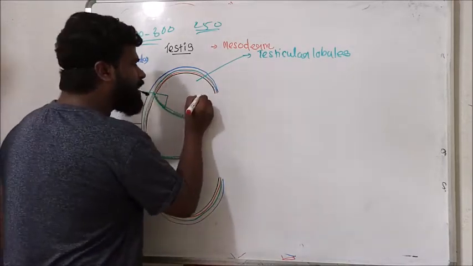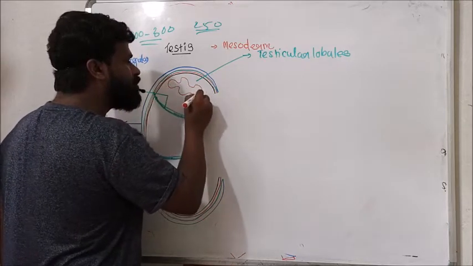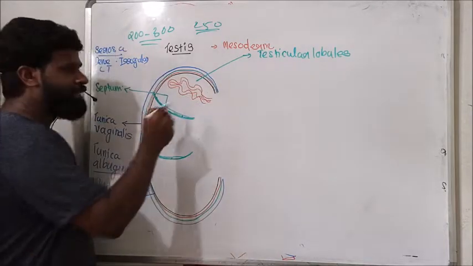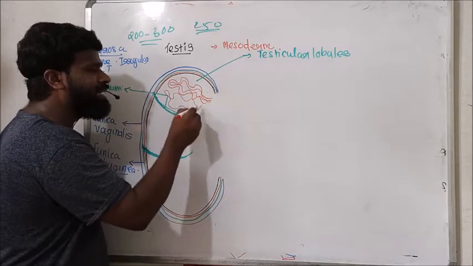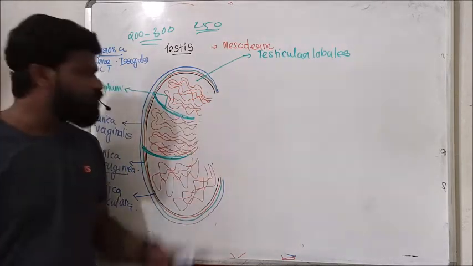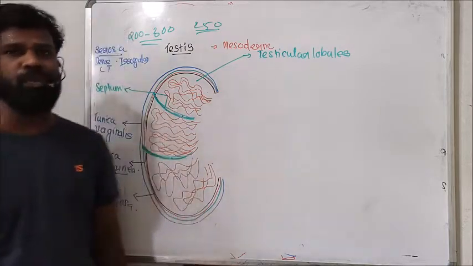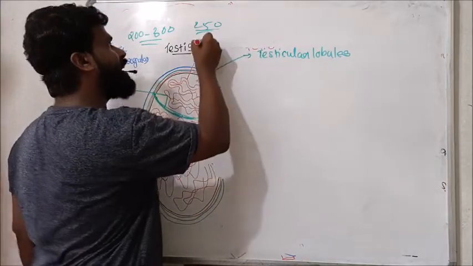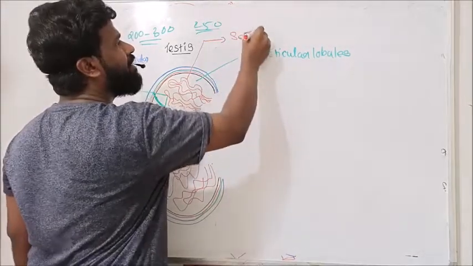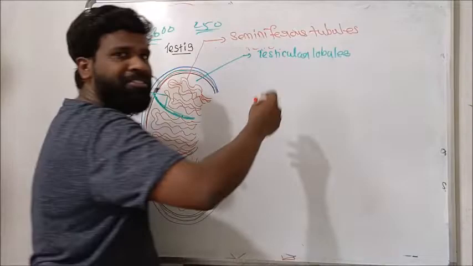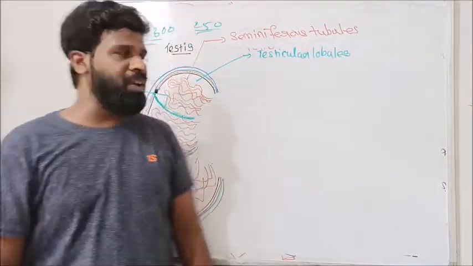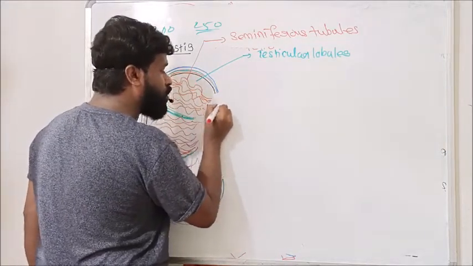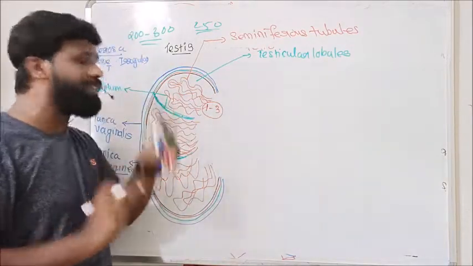Each testicular lobule contains highly convoluted, highly coiled tubules, and these are called seminiferous tubules.